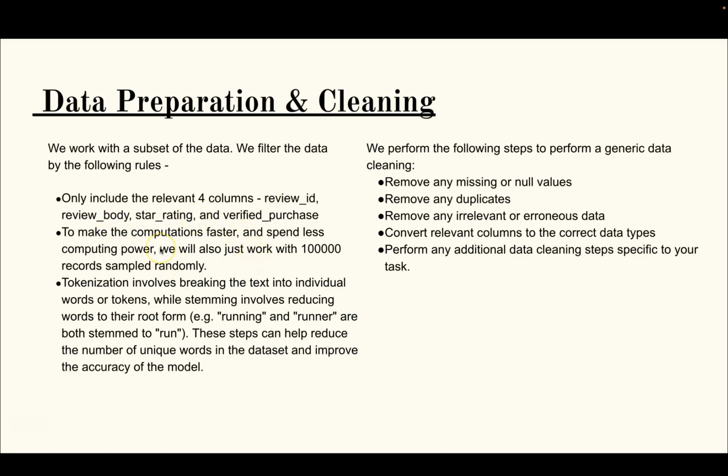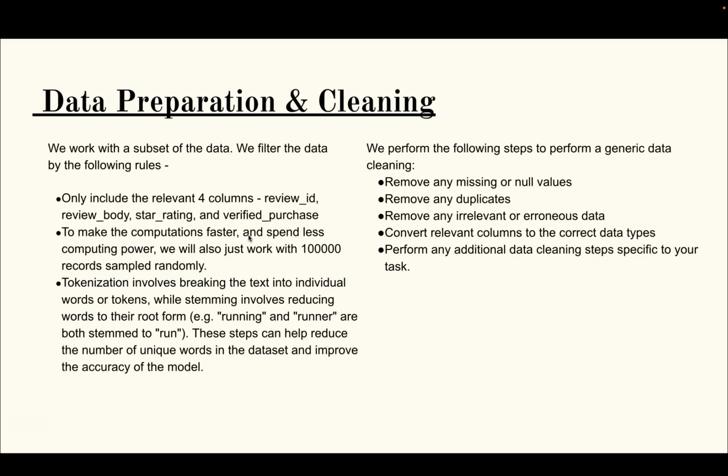To make the computations faster and spend less computing power, I also only worked with a sample of the full dataset. The full dataset had about 2 million reviews, and I chose a subset of 100,000, which was sampled randomly from this.